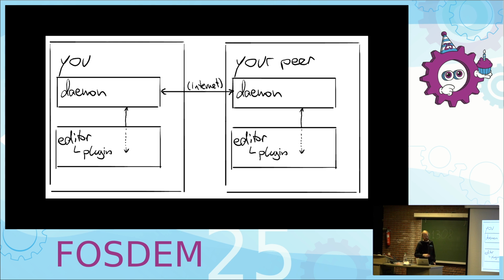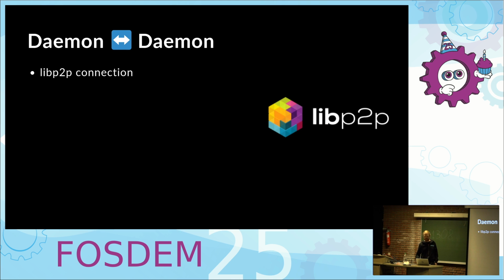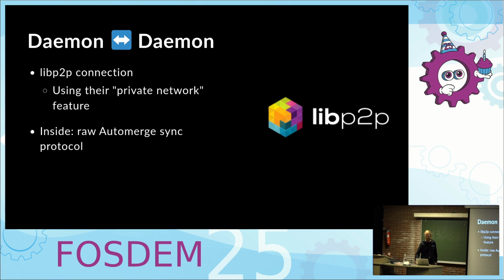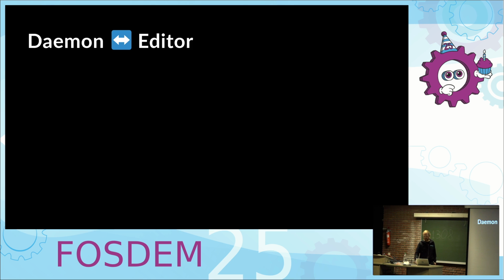Let's look at what those arrows mean in more detail. So daemon to daemon, we're using a library called libp2p right now, which is custom built for situations like this, very flexible. And we're using their private network feature to encrypt the content that's going through it. And inside of this connection, we are speaking the raw Automerge sync protocol. Automerge is the CRDT library we're using.